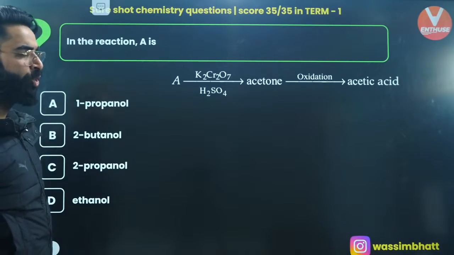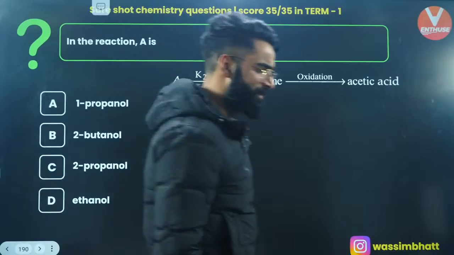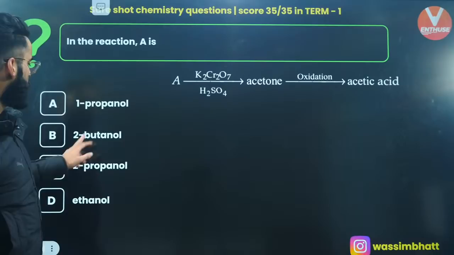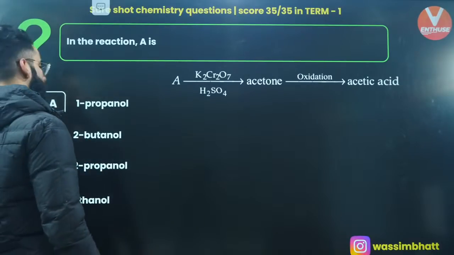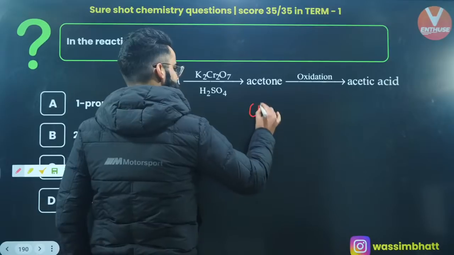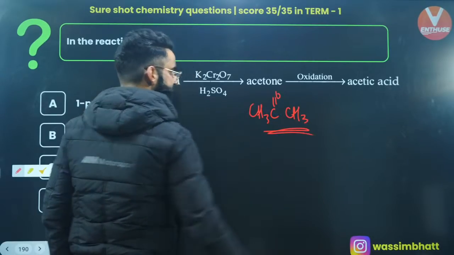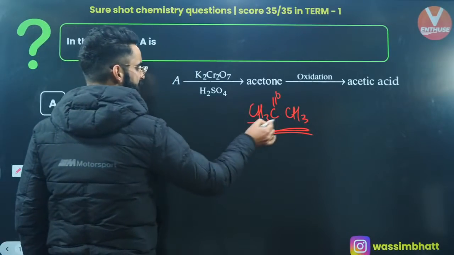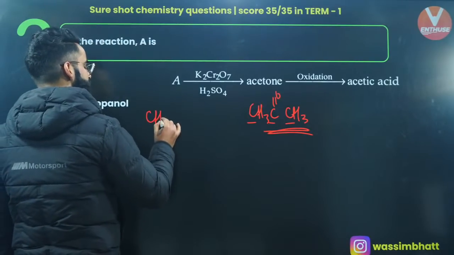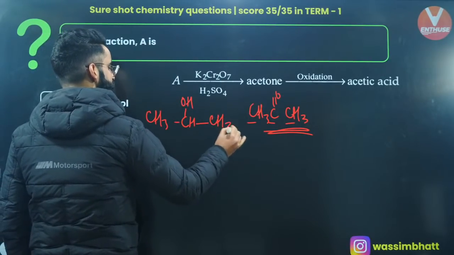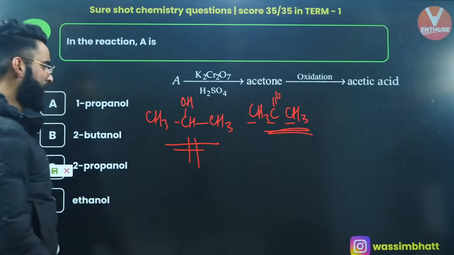Is it 2 butanol or 2 propanol? Can you let me know in the chats? You are getting acetone basically, CH3, C double bond O, CH3, correct? 3 carbon atoms. So you'll be starting with CH3, this is C, this is OH, and this is CH3. You'll be starting with 2 propanol.